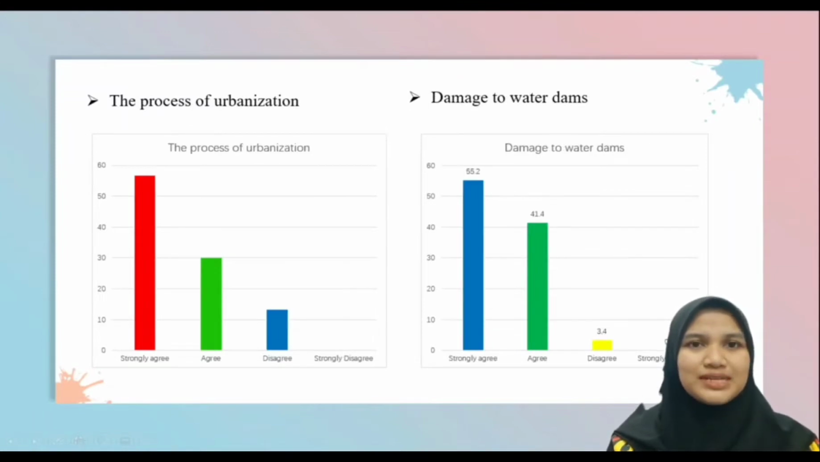For the process of urbanizations, the percentage who agree is higher, which is 56.7% compared to the percentage who disagree, which is as low as 13.3%. This shows that most of the respondents agreed that the process of urbanizations caused the flood.